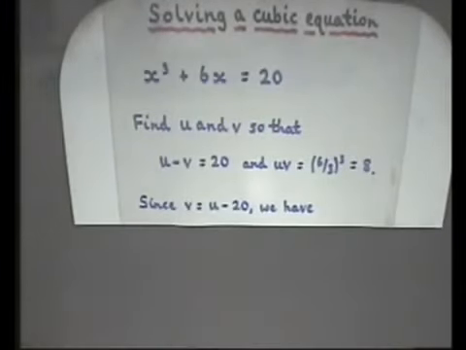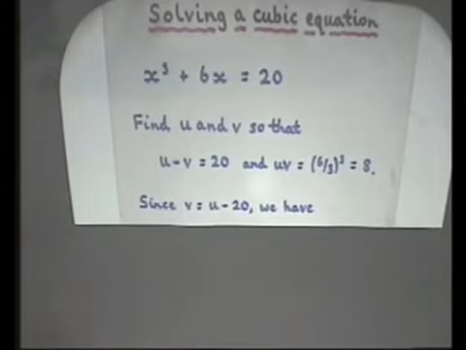Supposing you wanted to solve x cubed plus 6x equals 20. By the way, don't worry about the fact there's no x squared term. If you've got a cubic equation with an x squared term in it, you can always shift things along and get rid of the x squared term. So this is a pretty general type of example.